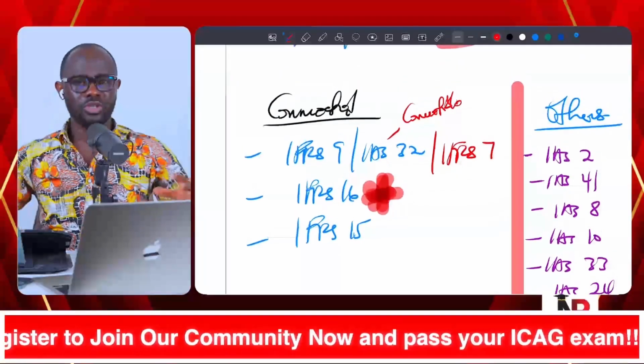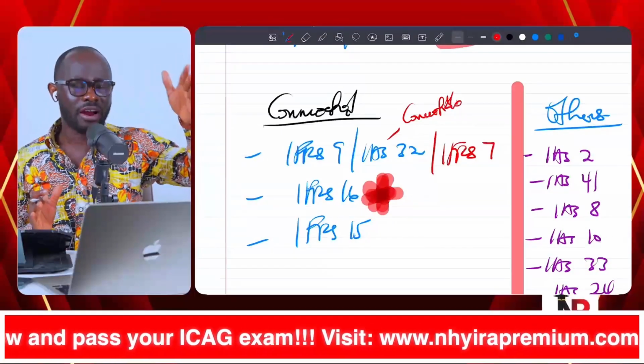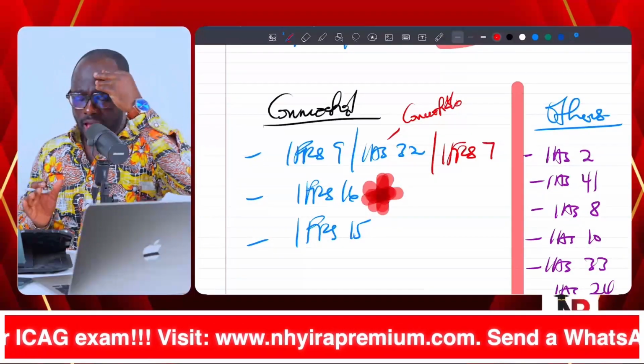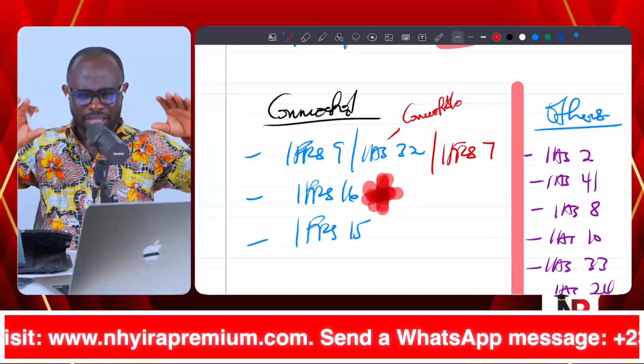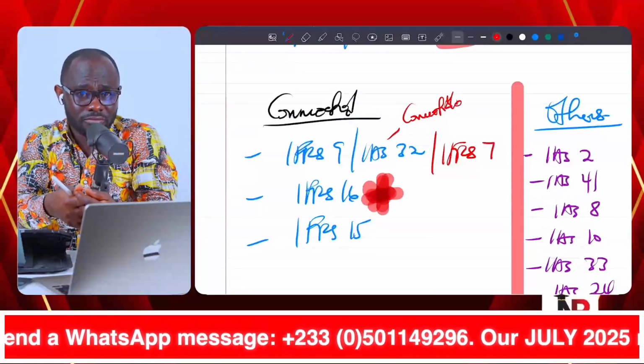And that is the beauty of the accounting standards again. So when you are learning IFRS 15 and you are learning IFRS 9, it's not like they are two distinct standards. No, they have a connection.